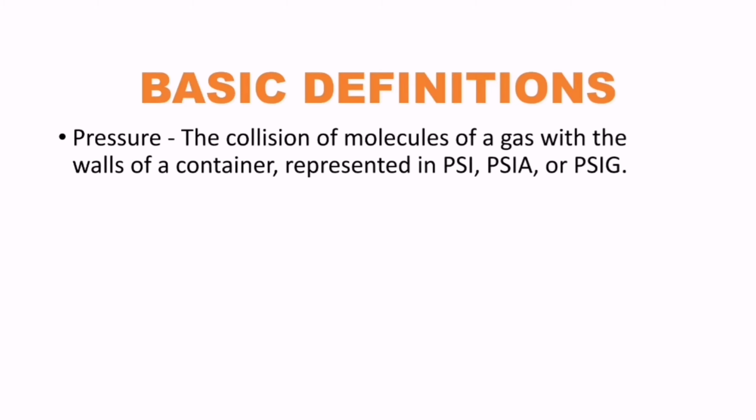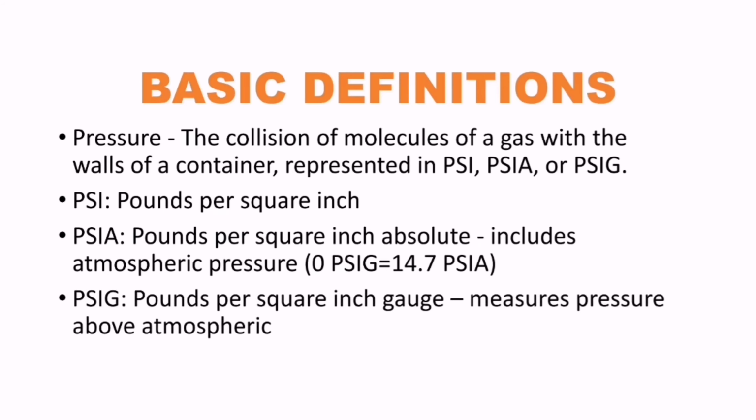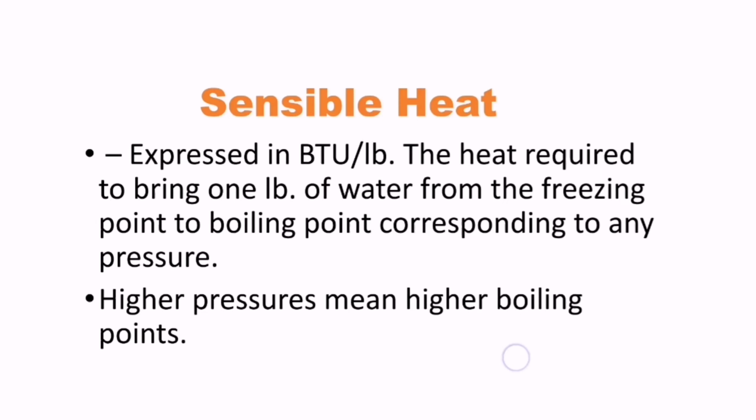Another basic definition. What is pressure? The collision of molecules of a gas with the walls of a container, represented in PSI, PSIA or PSIG. What is PSI? Pounds per square inch. What is PSIA? Pounds per square inch absolute, so it includes atmospheric pressure of 14.7 PSIA. What is PSIG? Pounds per square inch gauge, which measures pressure above atmospheric.